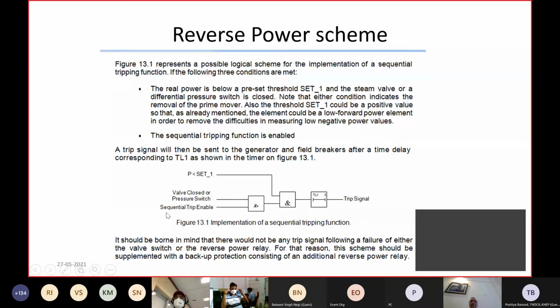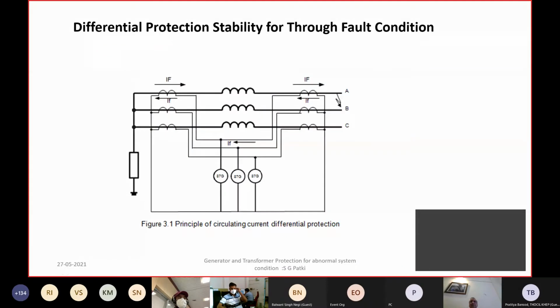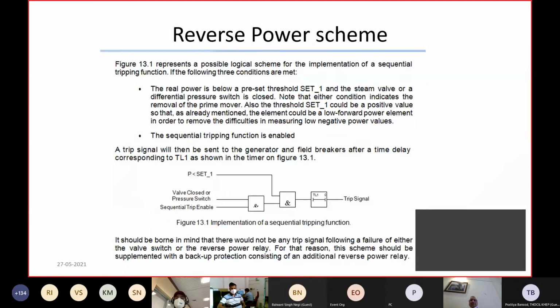This acts as a backup logic, which is also called sequential trip logic. So this is one type of action from reverse power and low forward power condition during the system disturbance condition, which most types of generators will face.